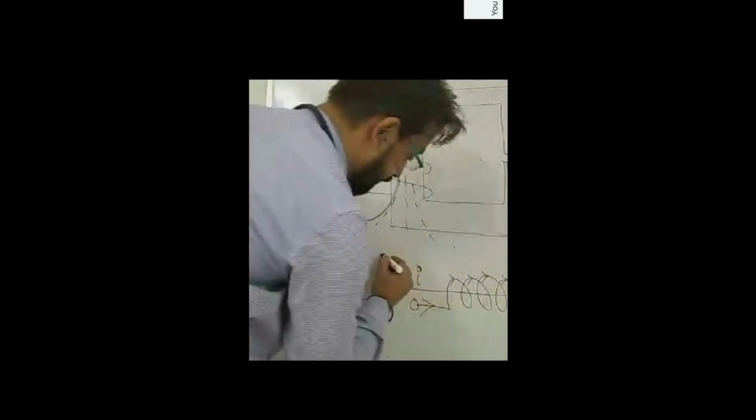And these flux lines will be flowing in the neighboring space nearby the current carrying conductor, through the medium surrounding the conductor.